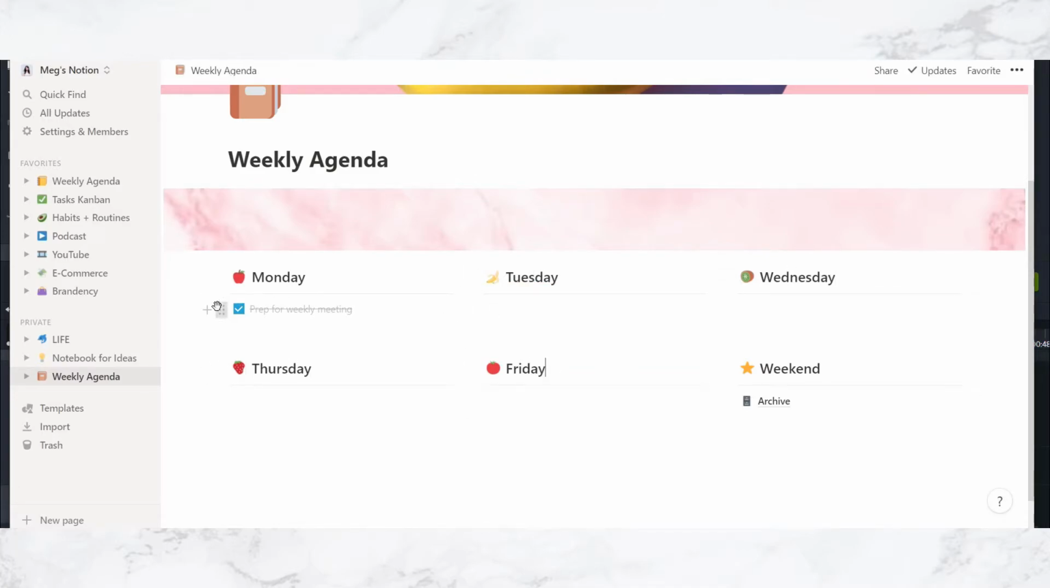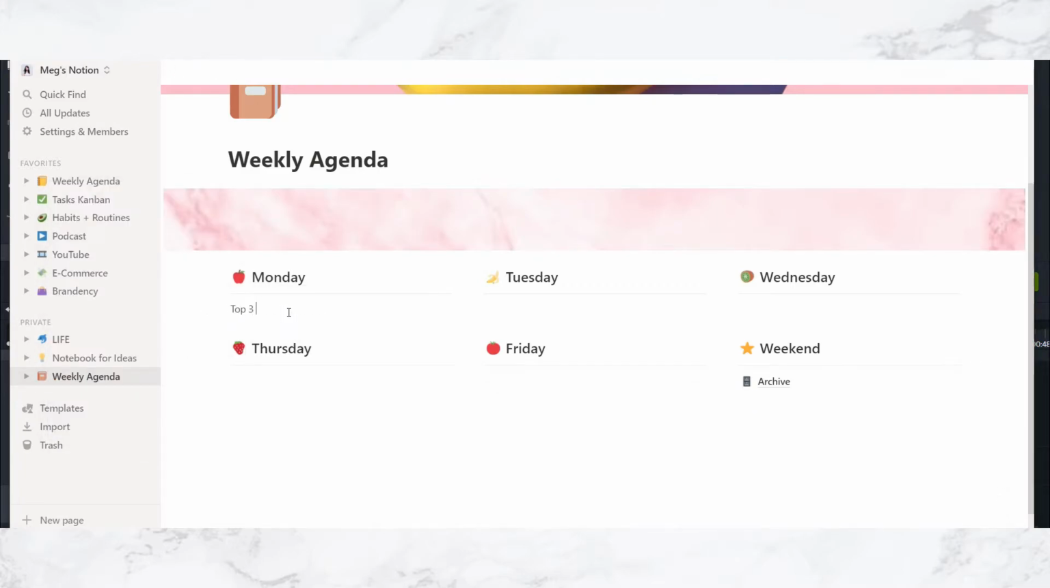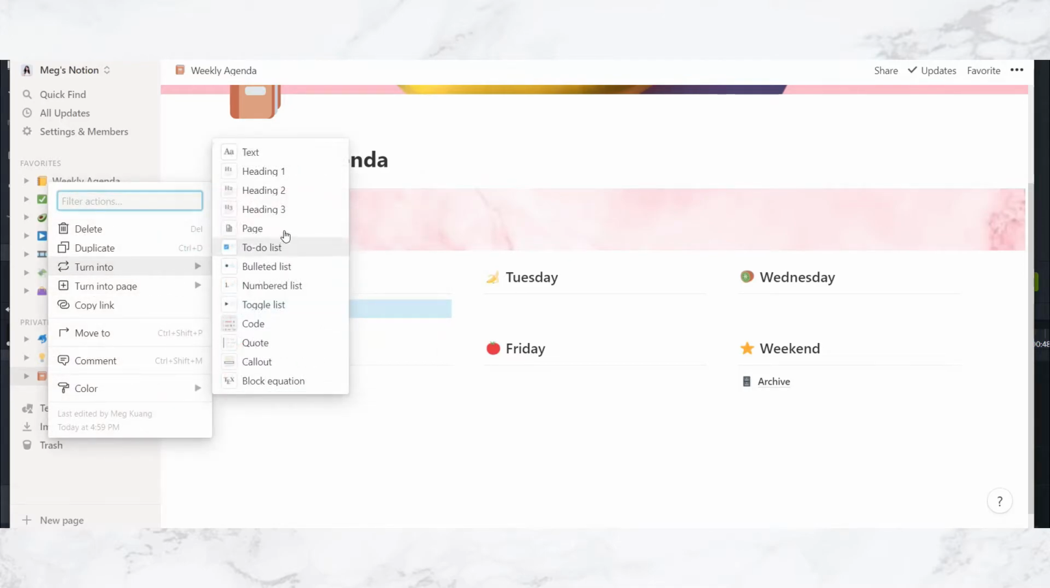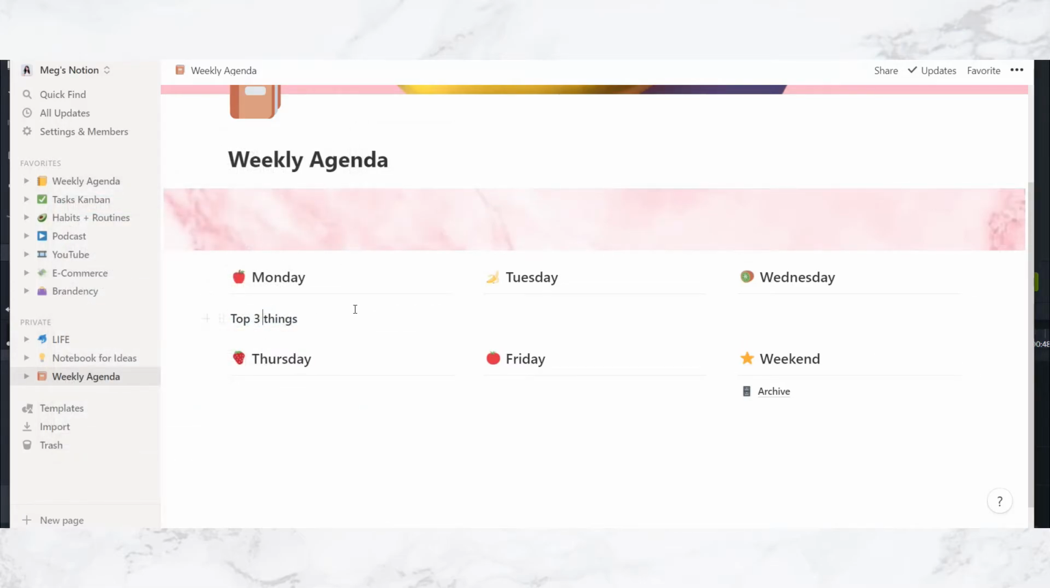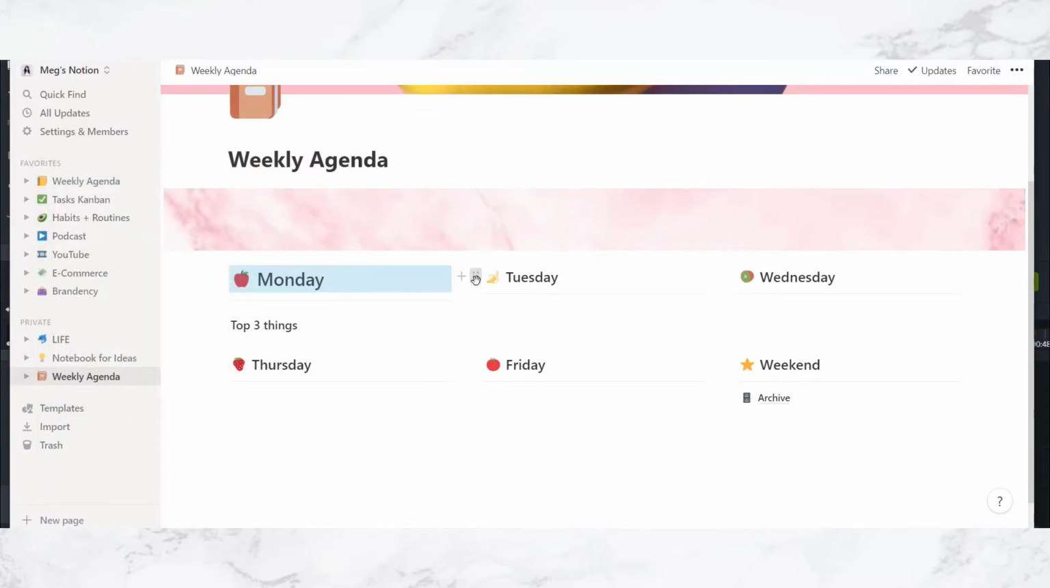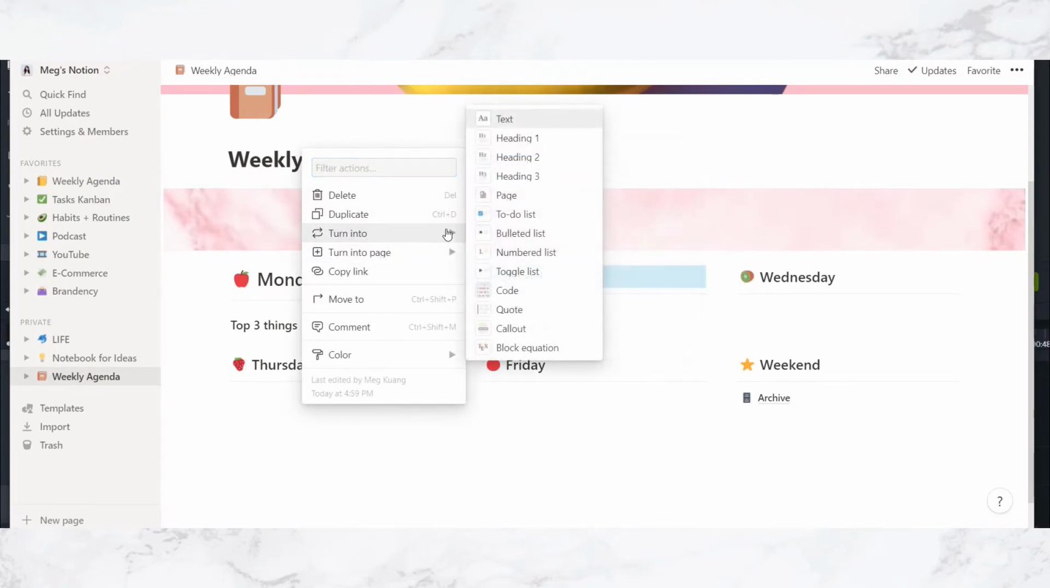Perfect. And now let's add each of the sections below the days. So first, top 3 things. And as you can see, when you type the text, it just shows up as normal, right? So how you change that? You're just gonna click the dots here, and then you're gonna click turn into, and you can choose heading 1, heading 2, heading 3. I just want to use heading 3 because I don't want it to stand out too much. And actually, I'm gonna change these into heading 1 because I want the days of the week to stand out a little bit more. So let's make these into heading 1.